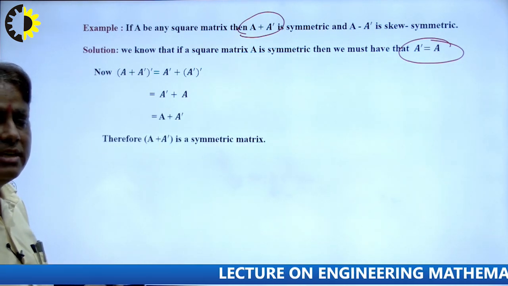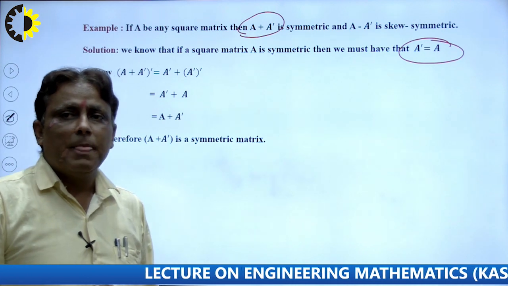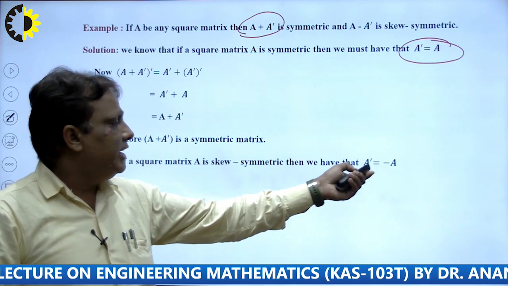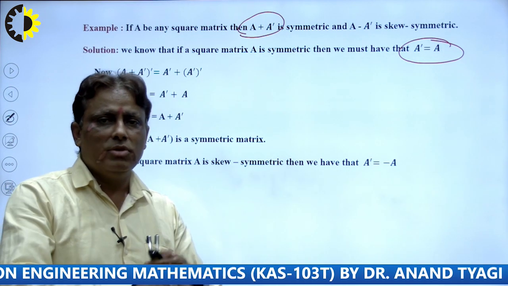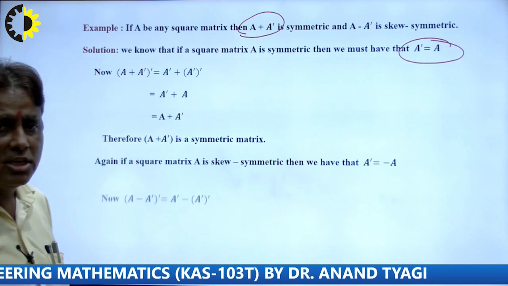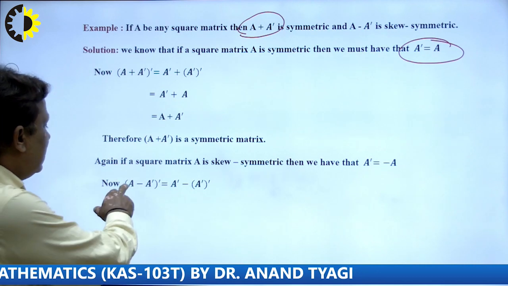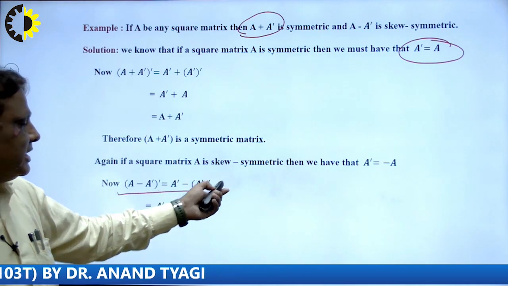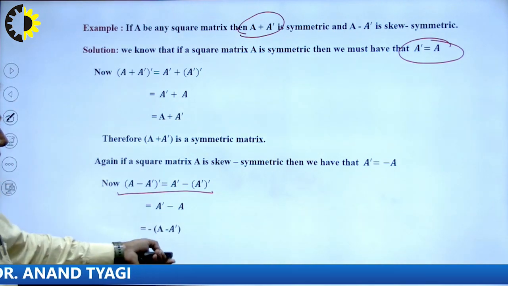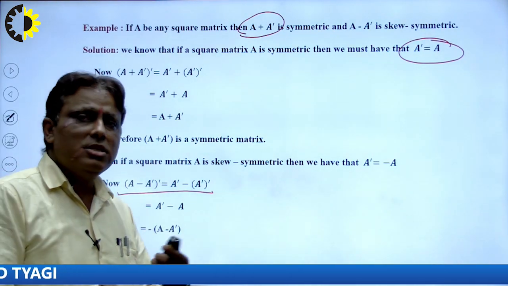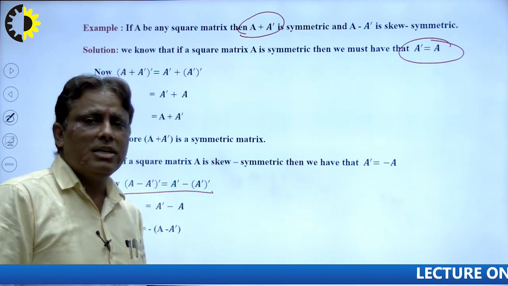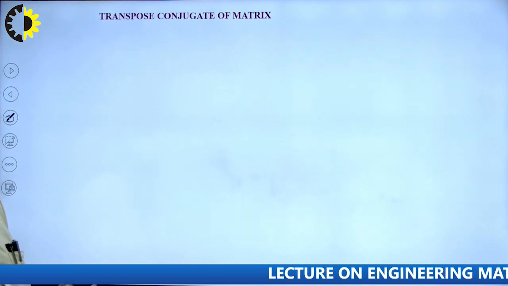Now we check whether A minus A dash is skew symmetric or not. What is the definition of skew symmetric? The definition is A dash is equal to minus A. So we see here A minus A dash is equal to minus of A dash minus A. I write this rule here. The result is A dash dash is equal to A, minus is common, so this will be the skew symmetric matrix. In this way we can check that a square matrix can be the sum of a symmetric and a skew symmetric matrix. So in this way we find all the properties here.